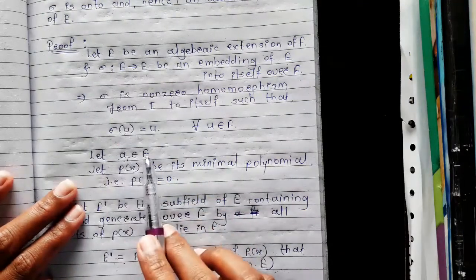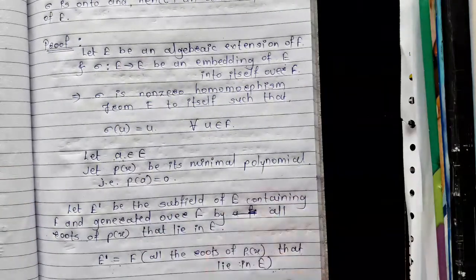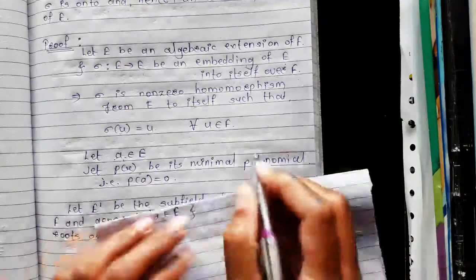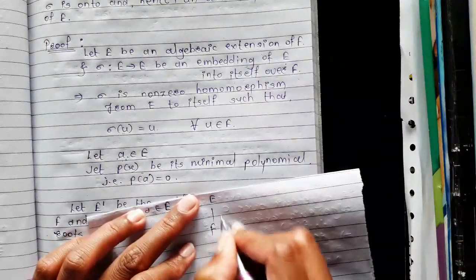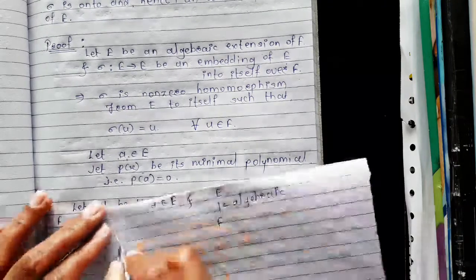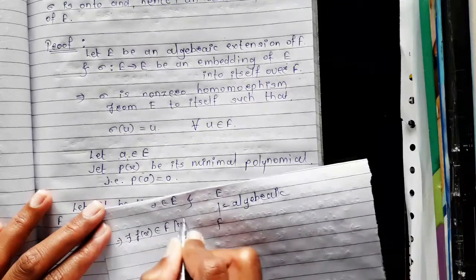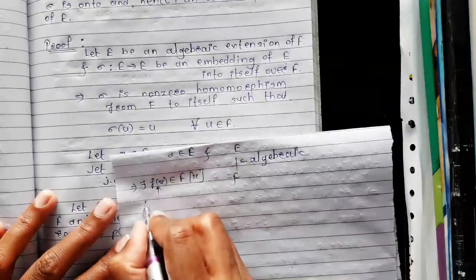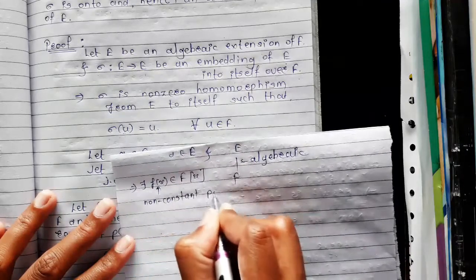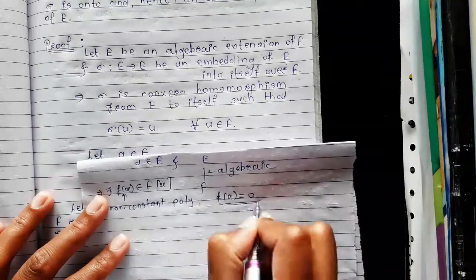So let a belong to E. As a belongs to E and E is an algebraic extension of F, this gives that there exists f of x belongs to the polynomial ring F[x], where this f of x is a non-constant polynomial, such that f of a is equal to 0.